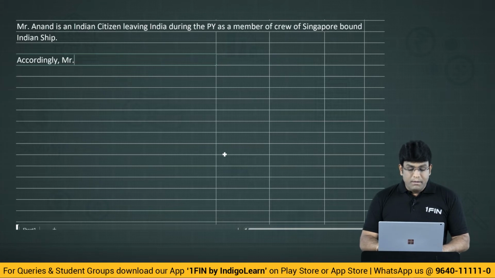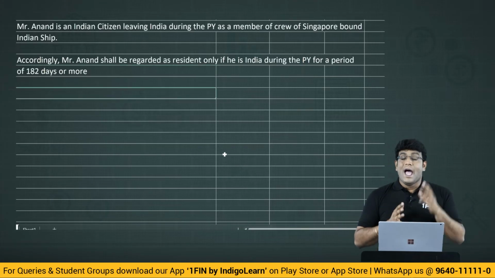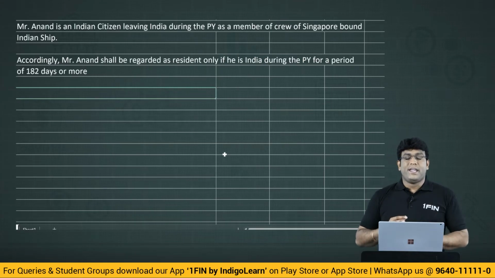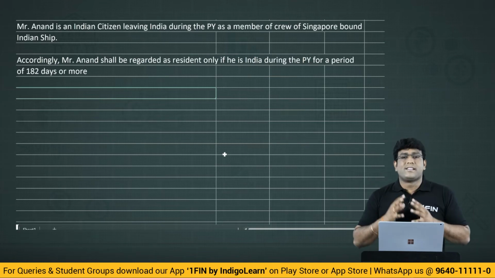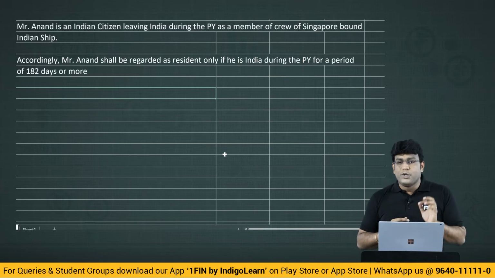Accordingly, Mr. Anand shall be regarded as resident only if he is in India during the previous year for a period of 182 days or more. Anand is regarded as resident only if he is in India for 182 days or more during the previous year, because Anand is an Indian citizen who left India as a member of crew of an Indian ship during the previous year, and this Indian ship is a foreign bound ship.